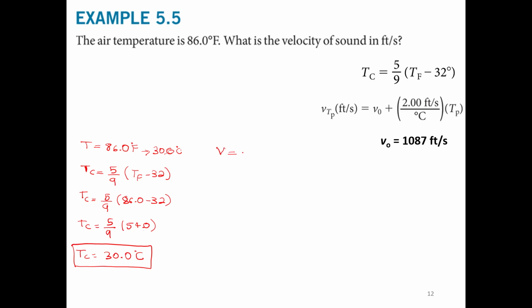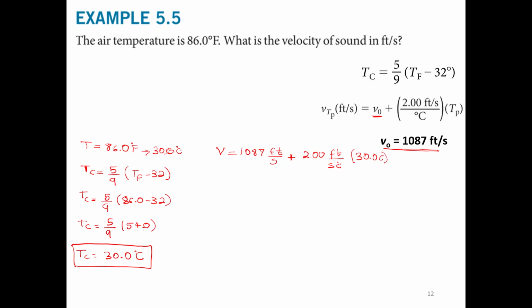We know the velocity of the sound at 0 degrees Celsius. Remember, this is the y-intercept, which corresponds to 1087 feet per second, plus the slope, in this case 2 feet per second, and then the temperature in this case will be 30 degrees Celsius.